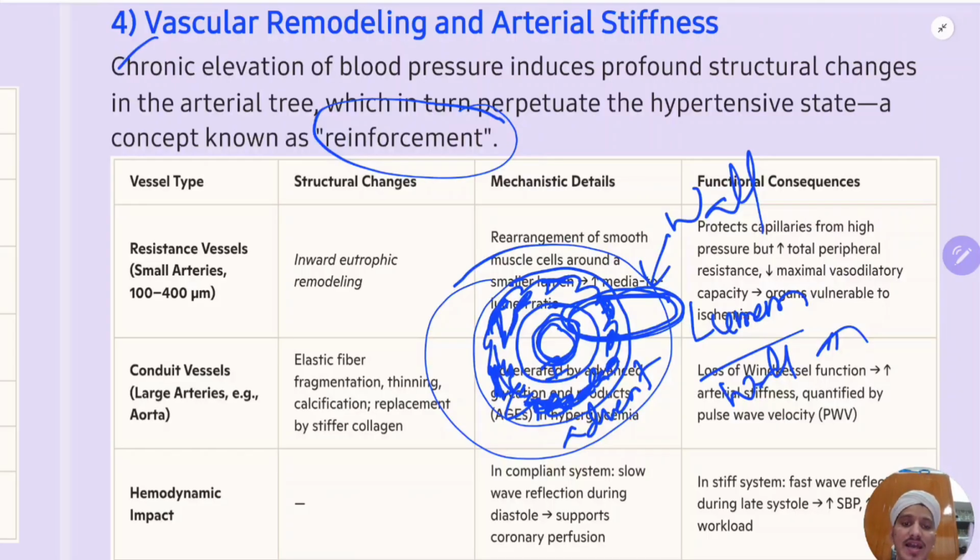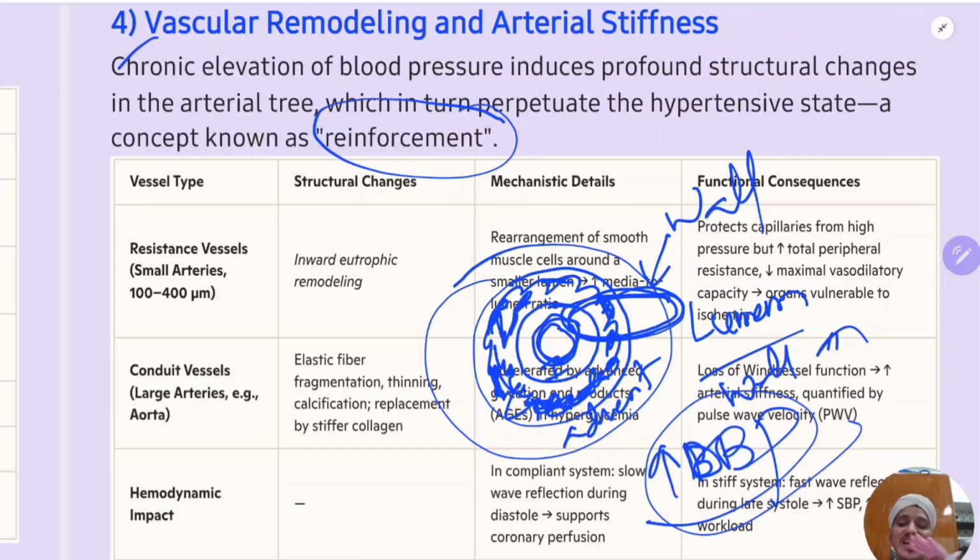Compliance they will lose. Elasticity is lost. So in modulating the BP, they become stiff. When they become stiff, they will increase the DBP. So this is known as reinforcement. BP increases, that will cause vascular changes. The vascular changes I have explained in the arteries, that in turn increases the BP. So we'll see here now.